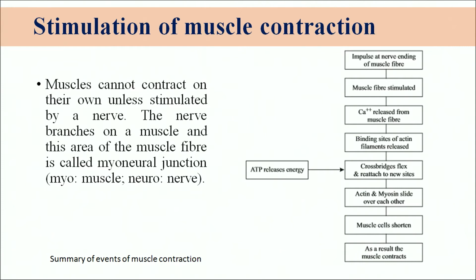Actin and myosin now slide over each other, the muscle shortens, that is contraction, and as the stimulus is no longer there, it comes back into the relaxed phase. So, this is what happens during muscle contraction.